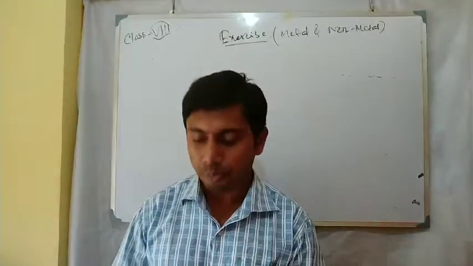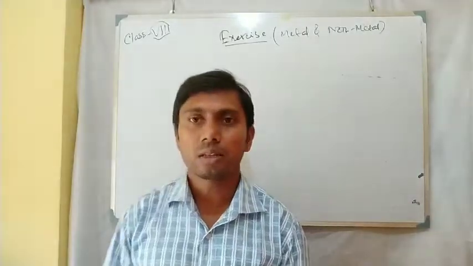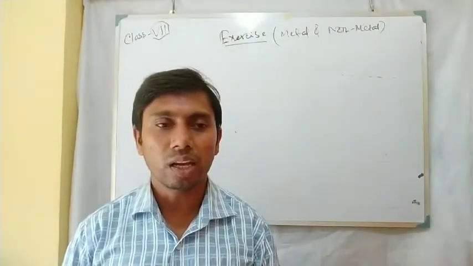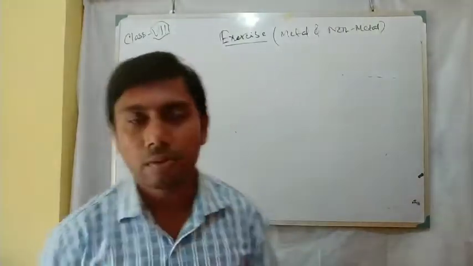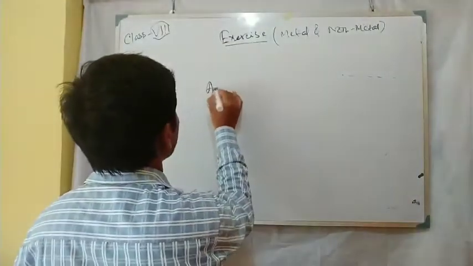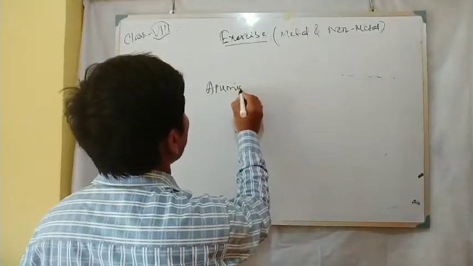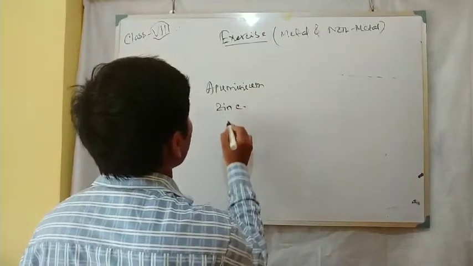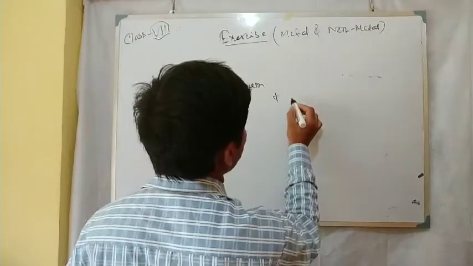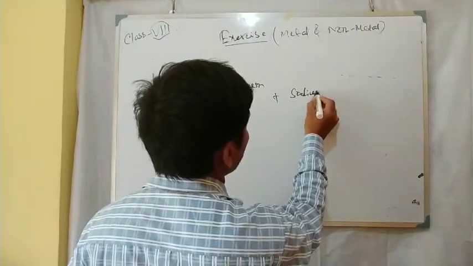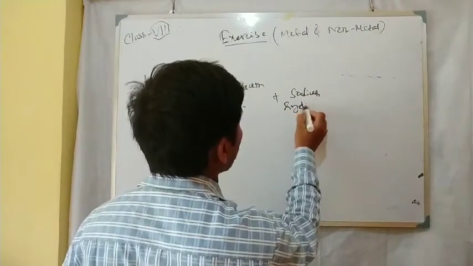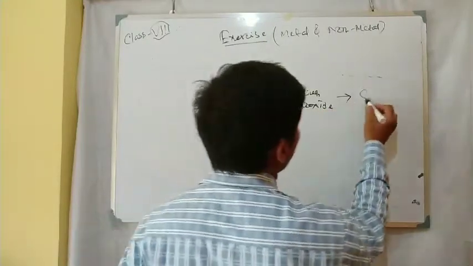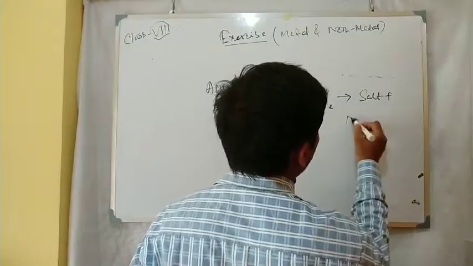Now next, the reactions of metal with base. Metals like aluminium and zinc, when they react with sodium hydroxide, produce a salt plus hydrogen gas.